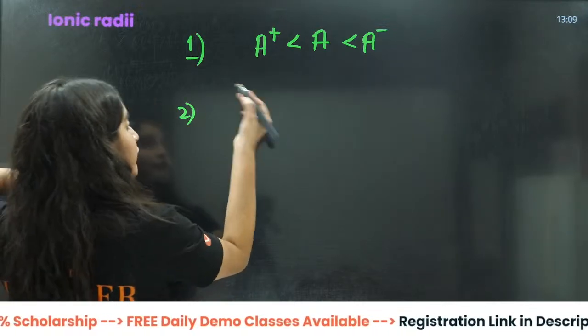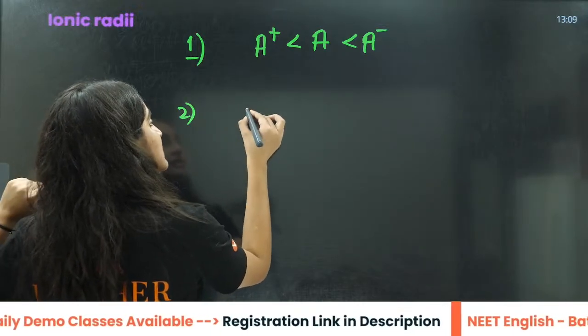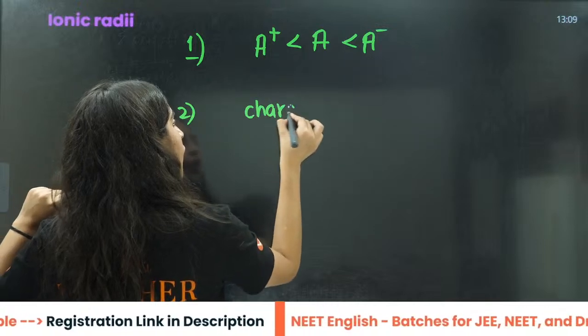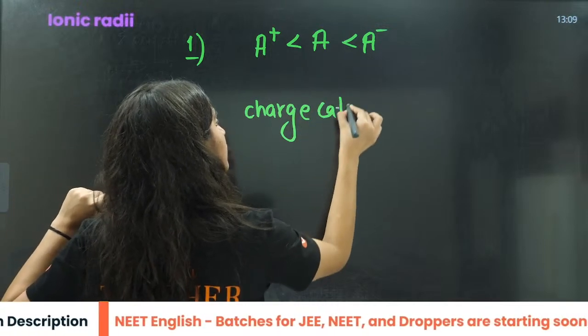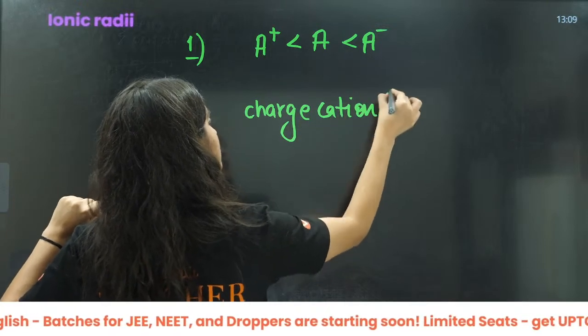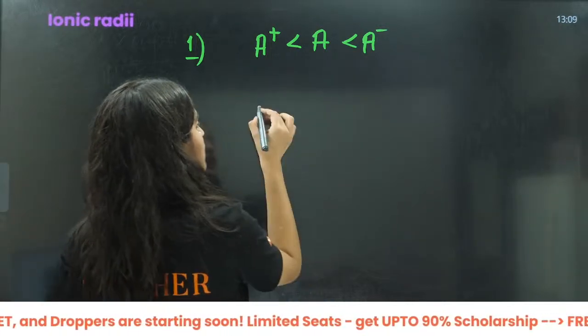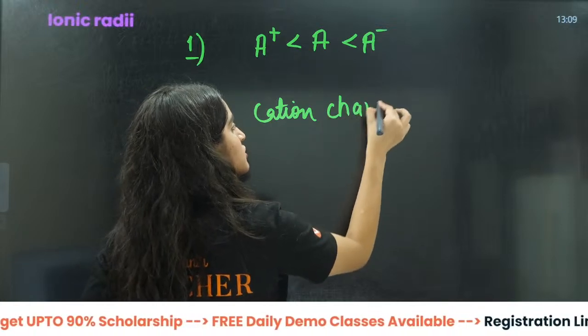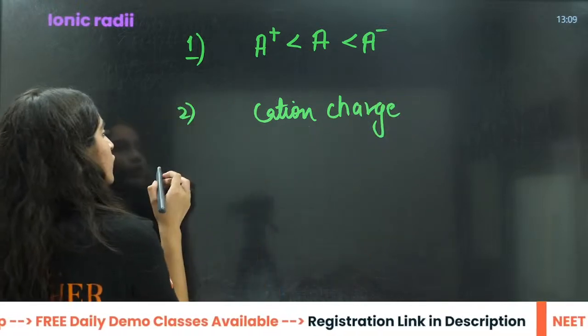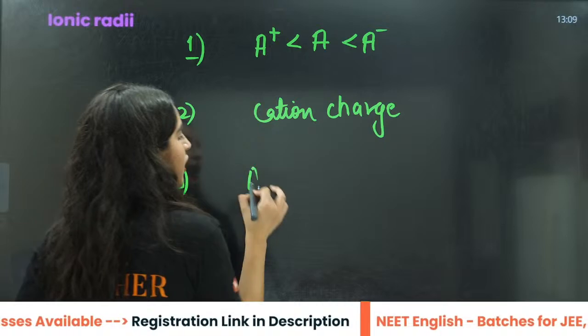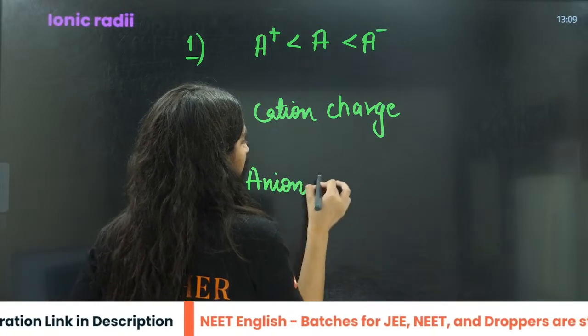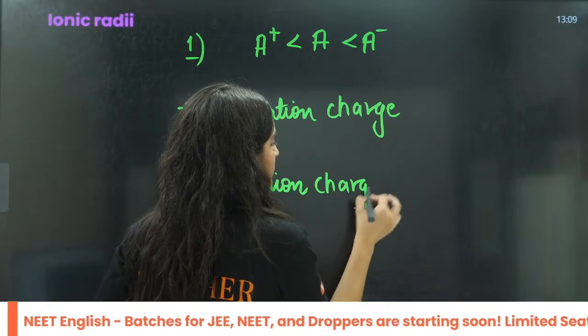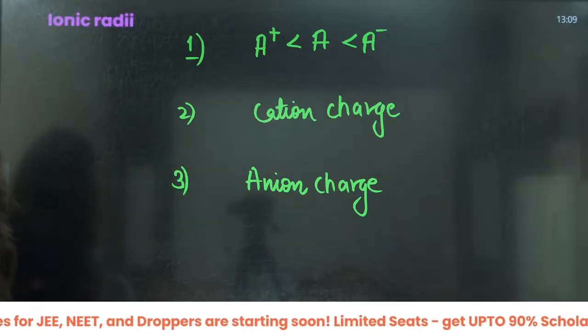Now, if it is a different atom, now we are increasing the charge on the cation, right? Or you can say cation charge, is it increasing or decreasing? Then you have anion charge. We will talk about the size here.